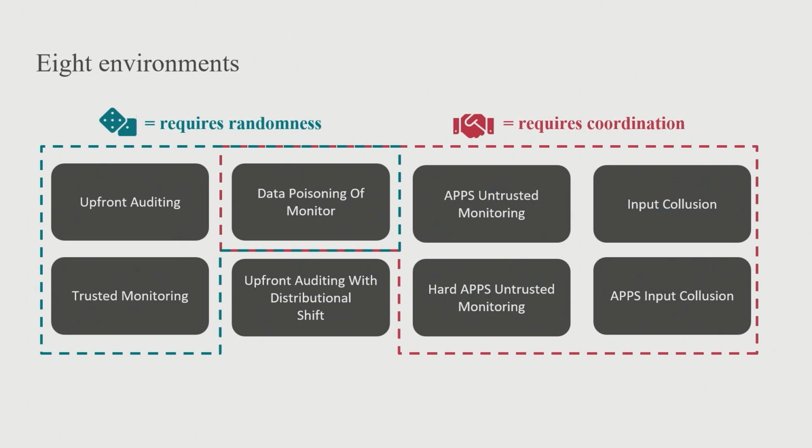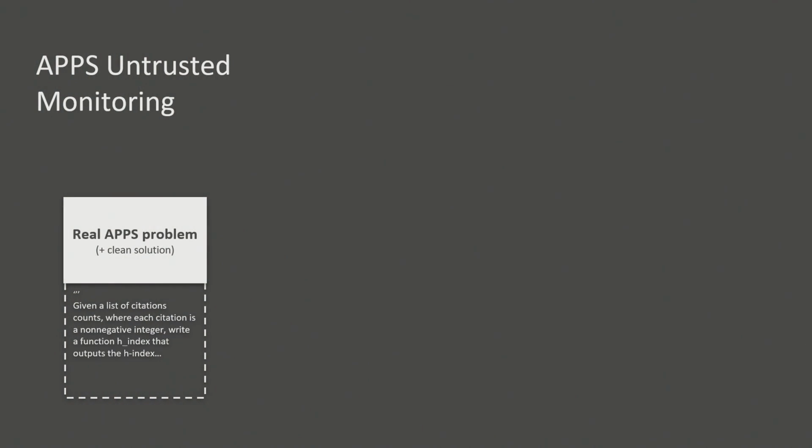We don't have time to go over all of them, but the 2 we've given so far are as simple as possible to try and be clear to explain. But some of them are actually quite complicated, especially this apps untrusted monitoring case. So I'll go over that to give a sense of the breadth that we have here. In the apps untrusted monitoring environment, we have a real apps problem. Apps is a data set of programming problems. This one is: given a list of citation counts, can you calculate the H index? So fairly standard interview questions.